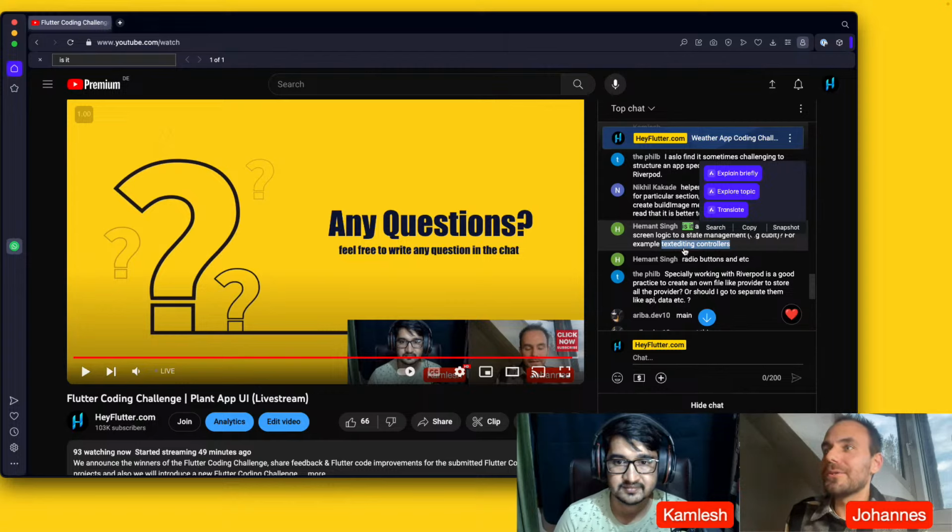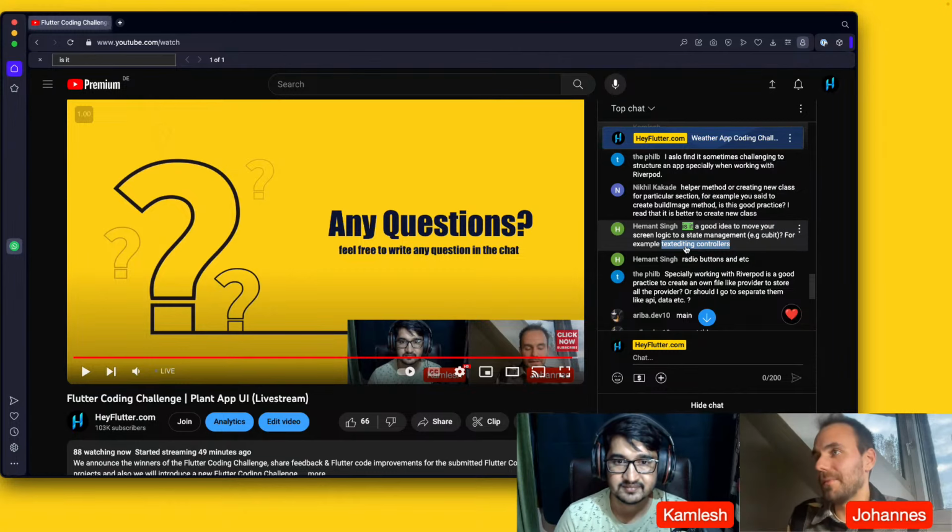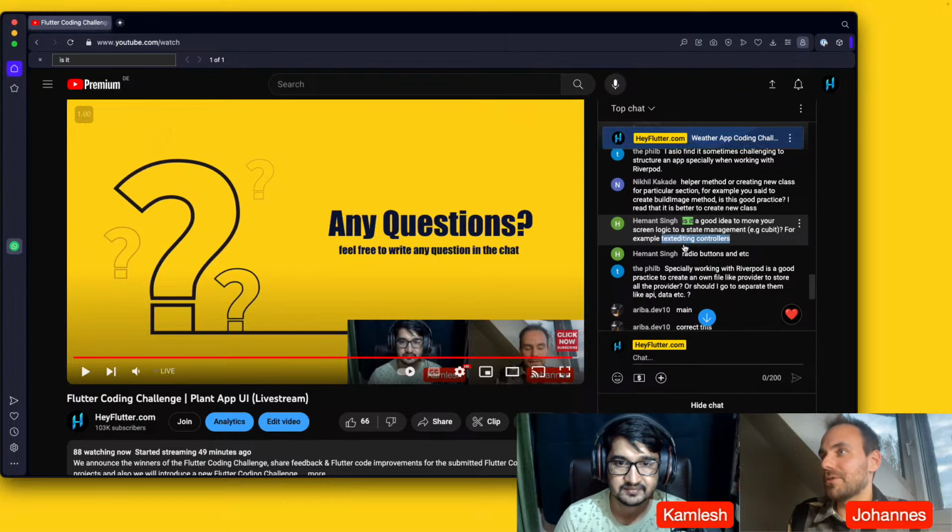So if you really are good, then you can just write a wrapper around your text field, and then you don't need to work with these text editing controllers directly anymore because you can just work with strings and so on in your state management. And then you also don't need to place these into your state management anymore.